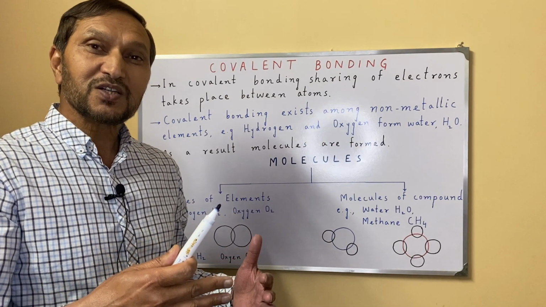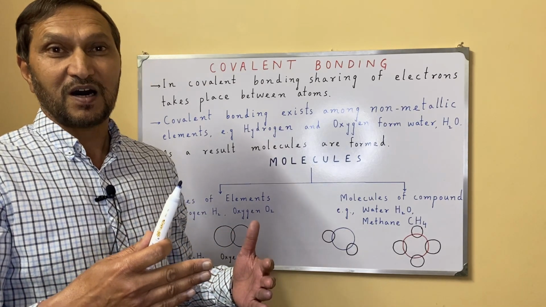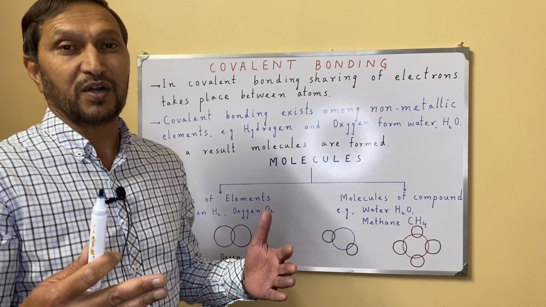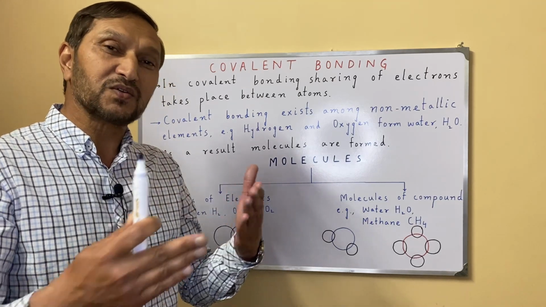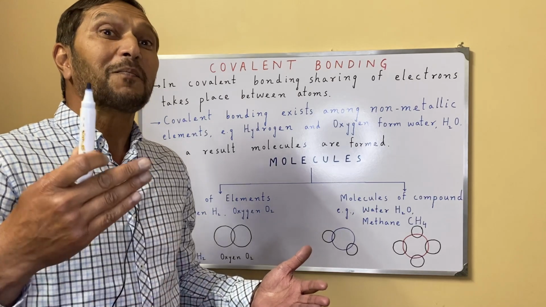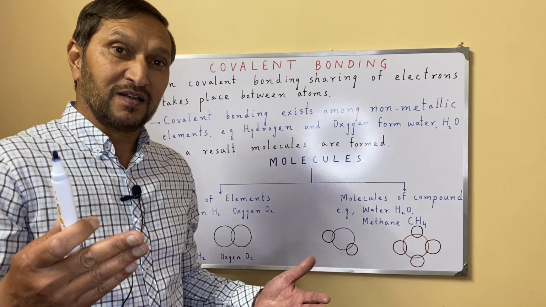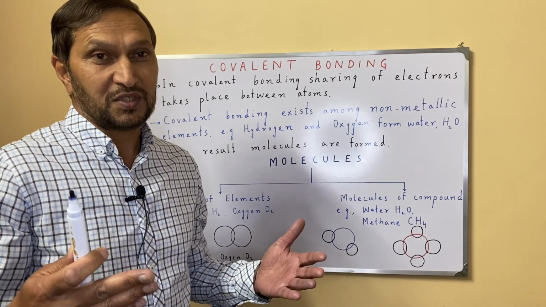The ultimate goal of all types of bonding, either ionic bonding or covalent bonding, is to complete the valence shell. So the atoms form bonds to complete their outermost shell.